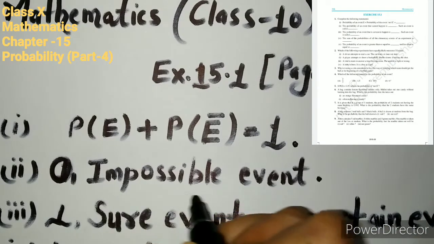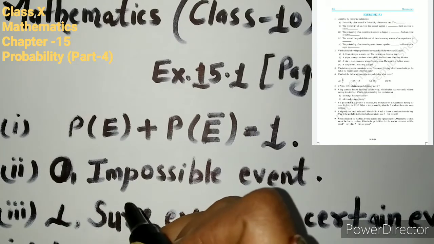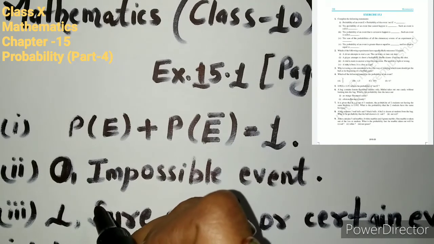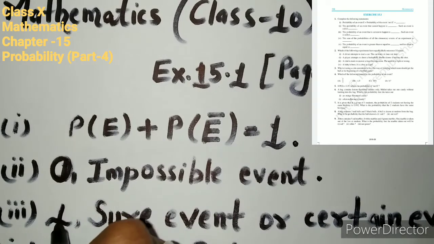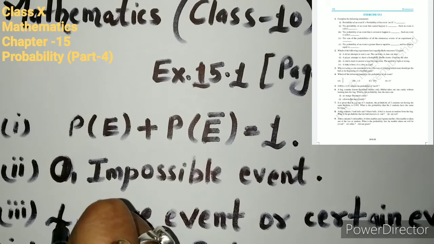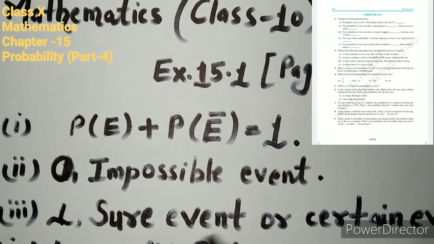Third, the probability of an event that is certain to happen is 1. And that type of event we call a sure or certain event.